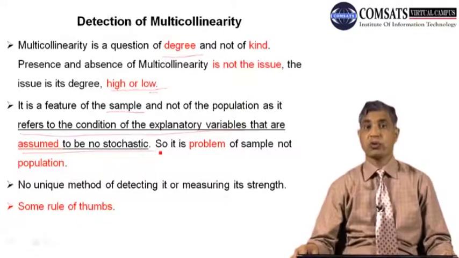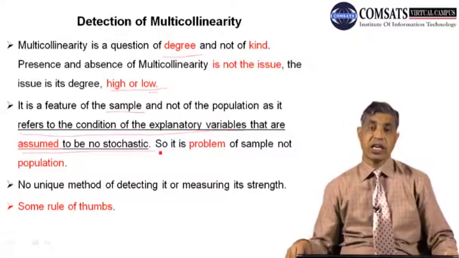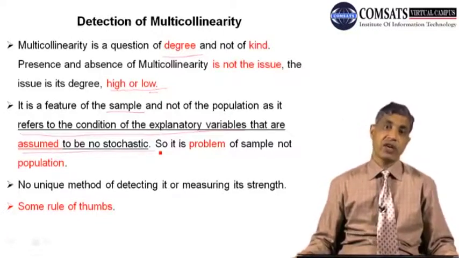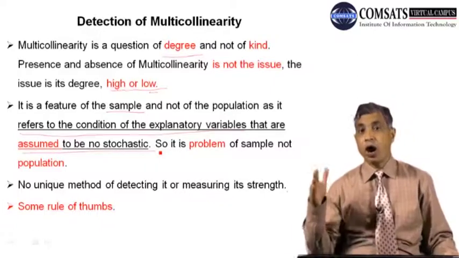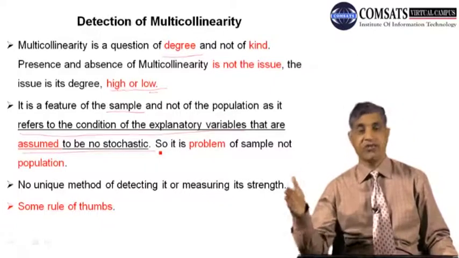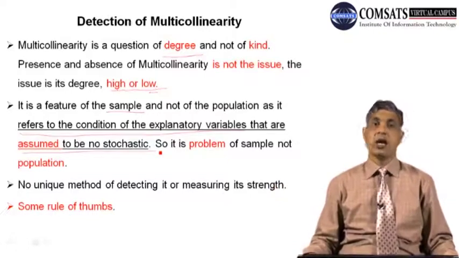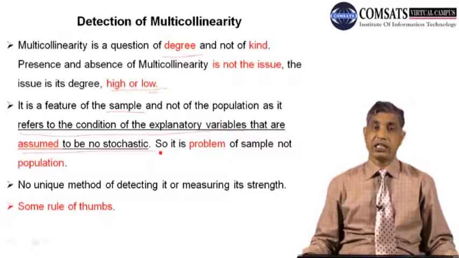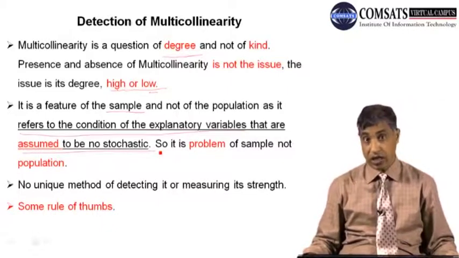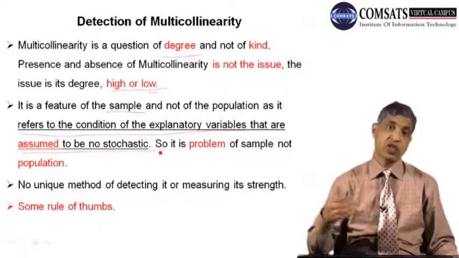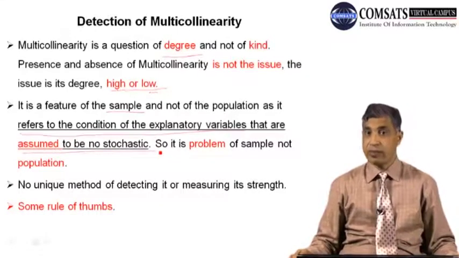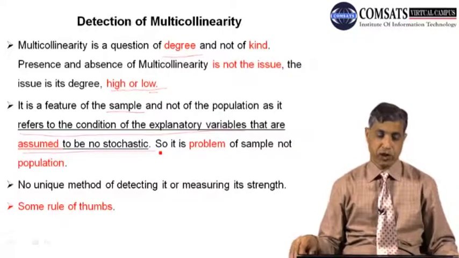You should remember your previous knowledge that we are interested in predicting the average value of the dependent variable on the basis of fixed values of the independent variable. When we fixed them in our sampling, we said that they have become non-stochastic. As we are assuming this in the sample, multicollinearity is a problem of the sample, not of the population.